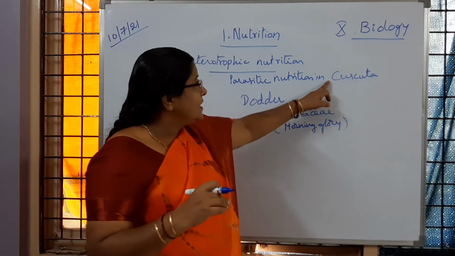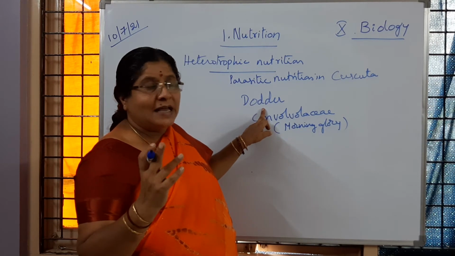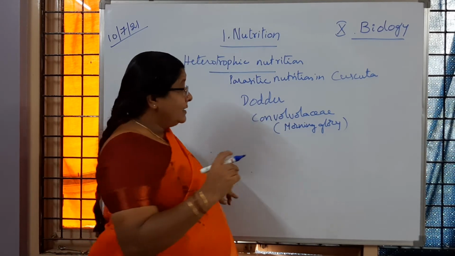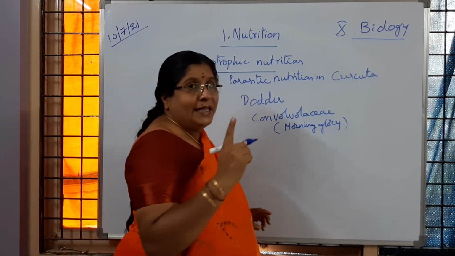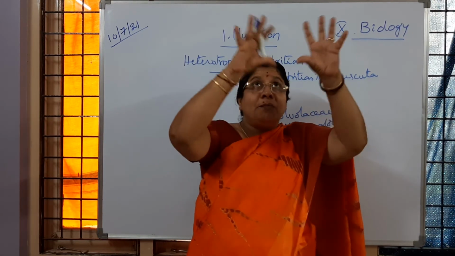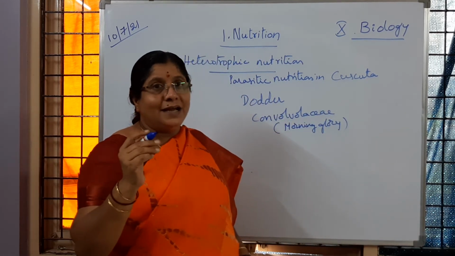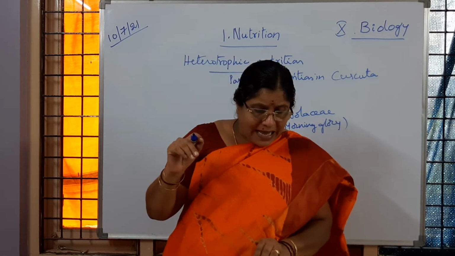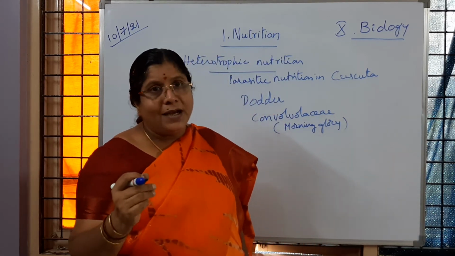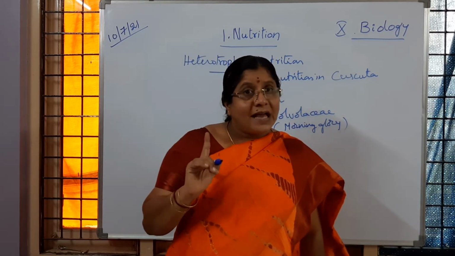Those plants, Cuscuta, dodder plants, do not have leaves, children. So you can understand now what is happening. Dodder plants do not have leaves and they are entwining. Entwining means they wrap around a tree, or wrap all over the branches. So they are going to be entwined like that, and they do not have leaves, and have very little chlorophyll. Sometimes chlorophyll is also not seen. Chlorophyll is also absent. Have you followed?